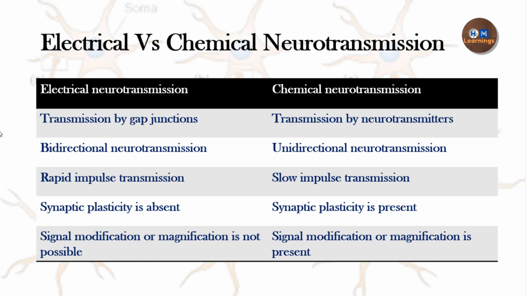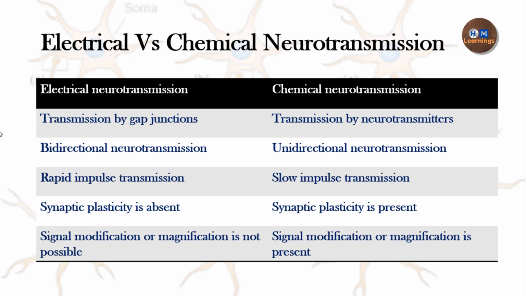Electrical neurotransmission is bidirectional, means that the impulse can travel from the presynaptic neuron to the postsynaptic neuron and vice versa, means it can also go from the postsynaptic to the presynaptic neuron. But in the chemical neurotransmission, it is only unidirectional, that is from the presynaptic to the postsynaptic. Why? Because neurotransmitters are present only in the presynaptic neuron, not in the postsynaptic neuron.